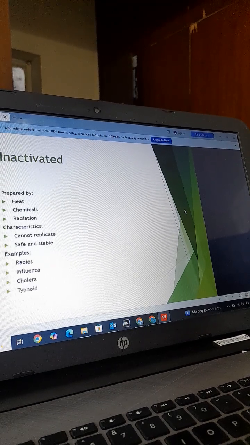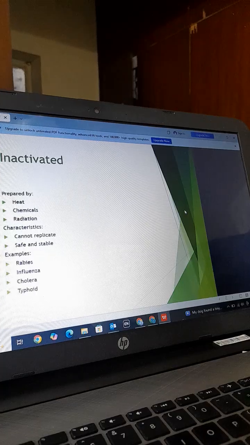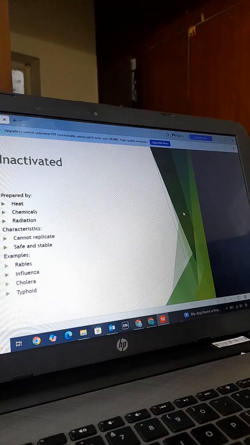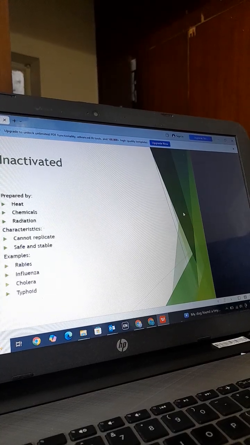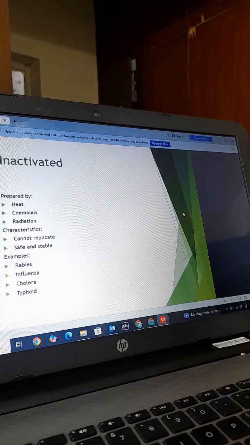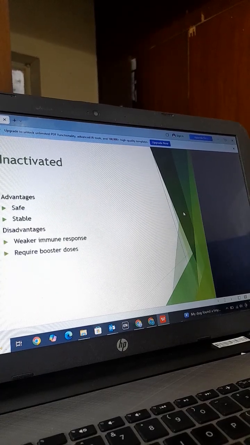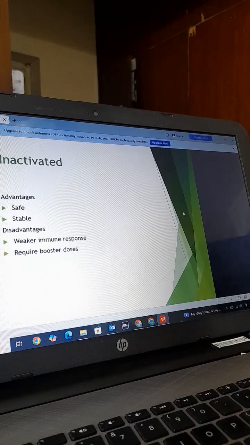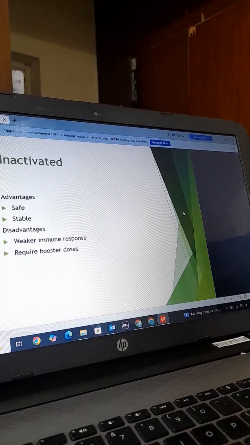So what is an inactivated or killed microorganism vaccine? It is prepared by heat, chemicals and radiation. The characteristics are that it cannot replicate because it is dead, and it is safe and stable. What are the examples of inactivated vaccines? These are rabies, influenza, cholera and typhoid. The advantage of inactivated vaccines is that they are safe and stable. Disadvantages: a weaker immune response and they require booster doses.